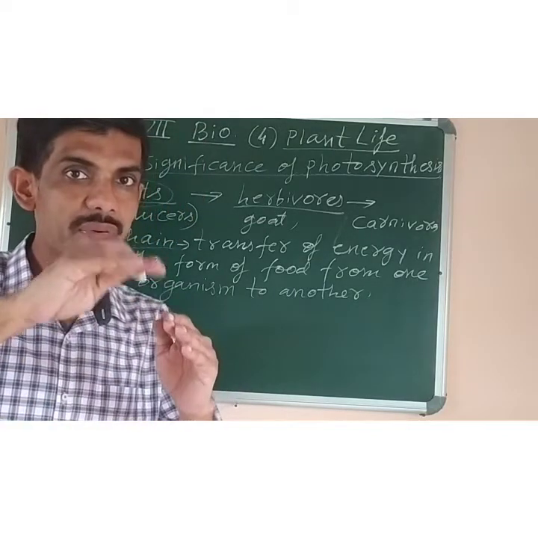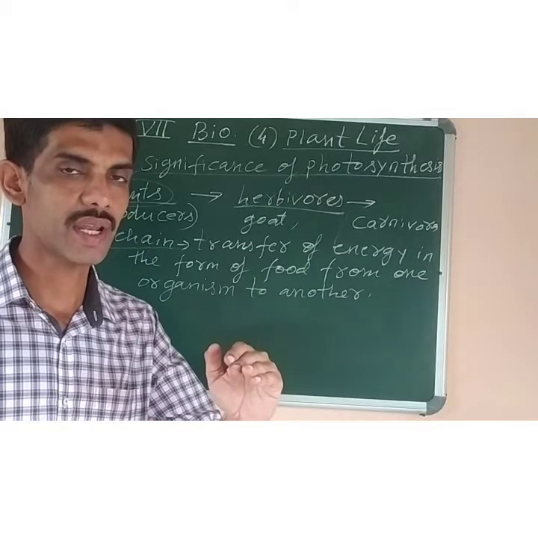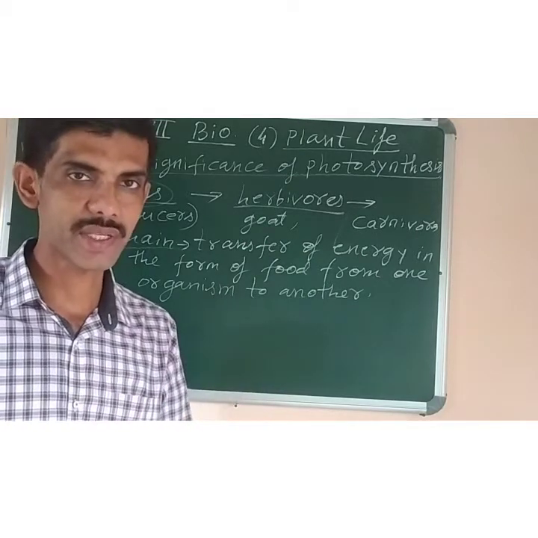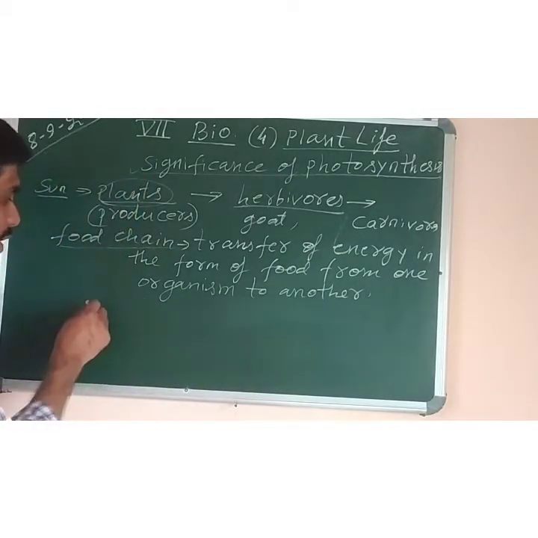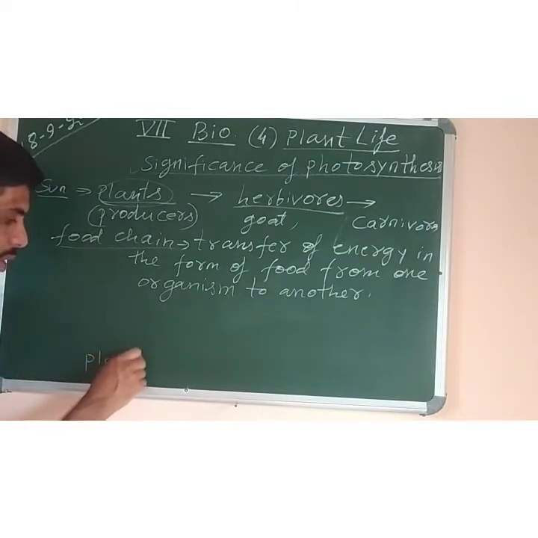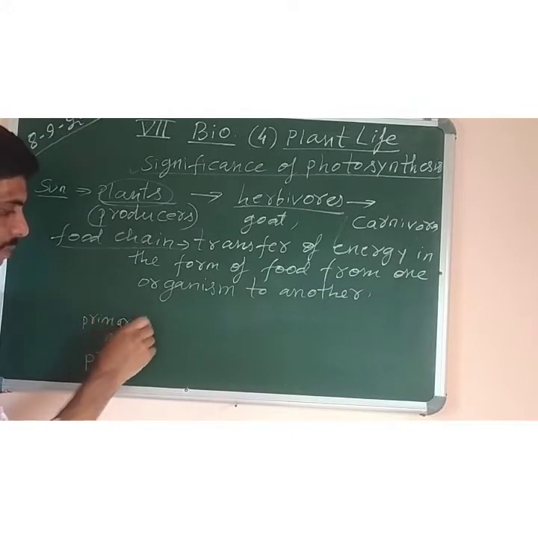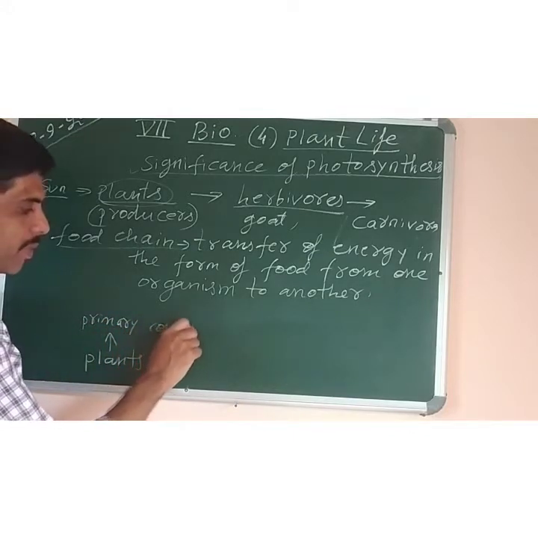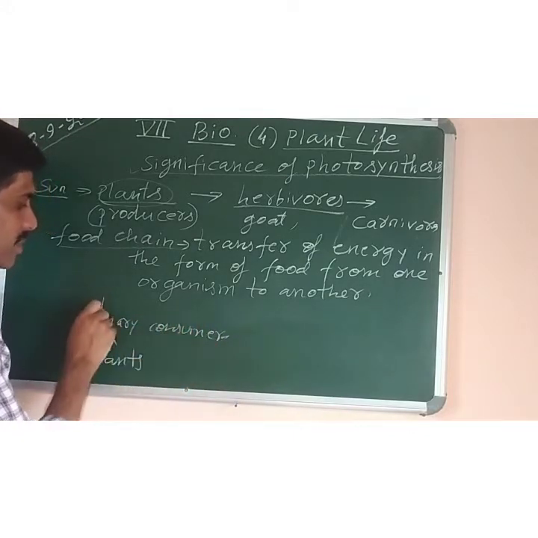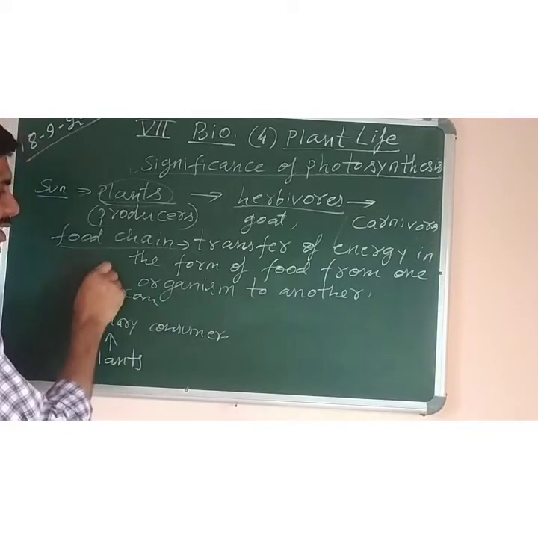In a food chain different levels are there: producers, primary consumers, then secondary consumers, tertiary consumers. If I write the green plants, the producers, on the top, after that the next one is primary consumers. Primary consumers are also called the herbivores. Then we have secondary consumers, like this tertiary consumers.